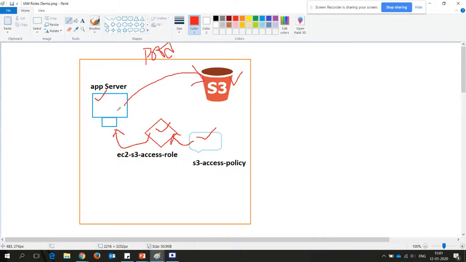Either it can fetch the details or it can put the data, whatever the policy permission is allowing. So this is another scenario when you want to give your application server access to the S3 bucket. But make sure the EC2 instances must be in the same account, not in a different account in this scenario. And you will use the service access role here.